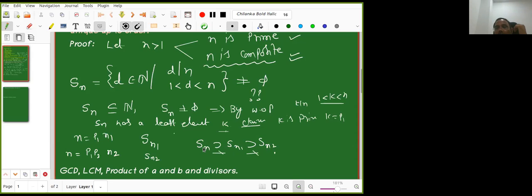I am very happy you are telling me that they are proper subsets. Great. Now, once they are proper subsets, what happens? Somebody can say something. So every time I am decreasing. Every time at least by 1, right? So it terminates. So surely later, if n1 is not a prime, I will get n = p1 into p2 into n2. If n2 is not a prime, I will get n = p1 into p2 into p3 into n3. So later we'll state that in at least one case nk has to be prime.